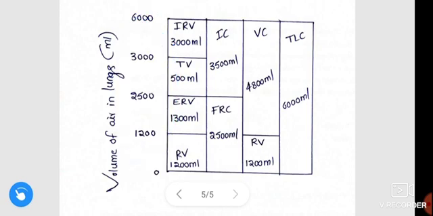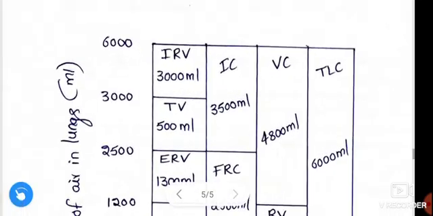Residual volume and expiratory reserve volume form functional residual capacity, which is about 2500 ml, because residual volume is 1200 ml and expiratory reserve volume is 1300 ml.